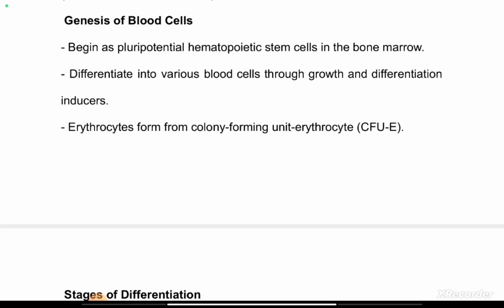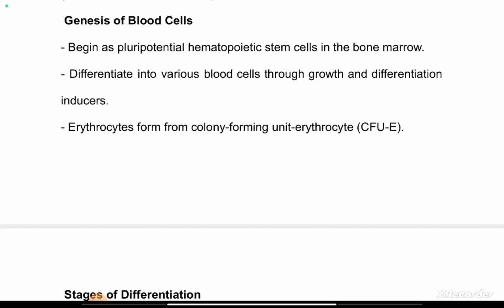So the pluripotential hematopoietic stem cell could be committed to the red blood cell line, the erythropoietic line, or to the lymphoid stem cell line to produce lymphocytes, or to the monocyte line to produce monocytes, or to the granulocyte line to produce granulocytes, which are the neutrophils, eosinophils and basophils.